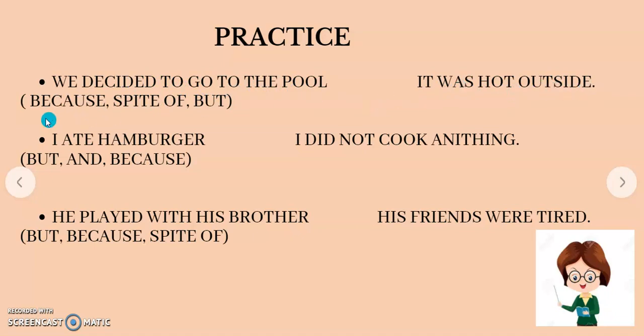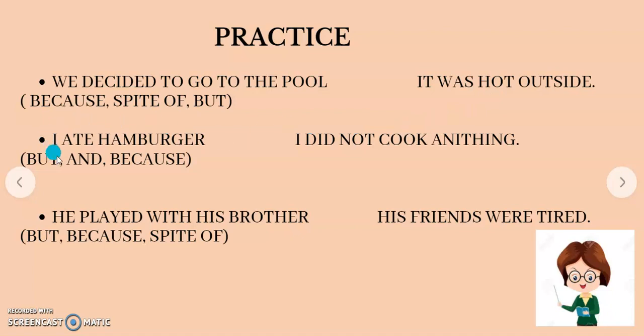I have three options and you are going to choose the best: because, in spite of, and but. The first one is because: we decided to go to the pool because it was hot outside.